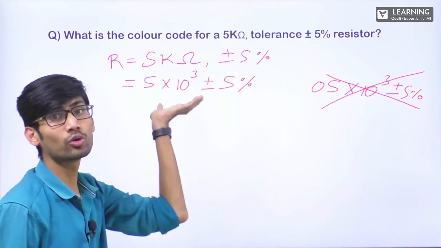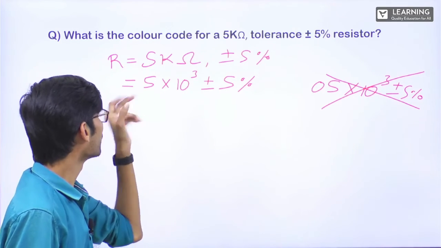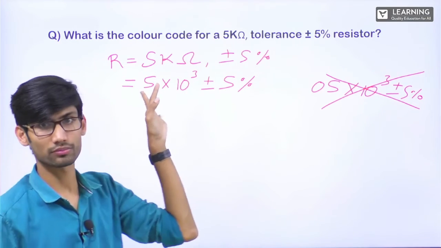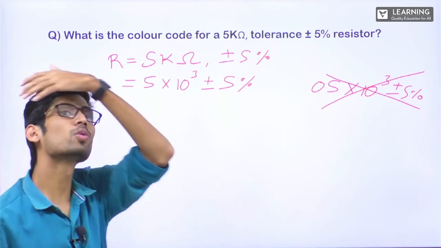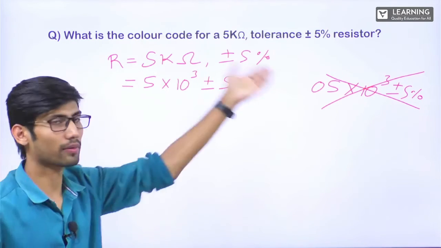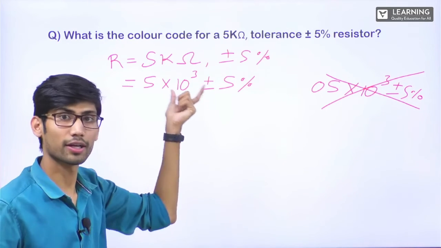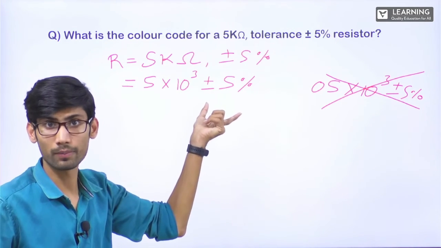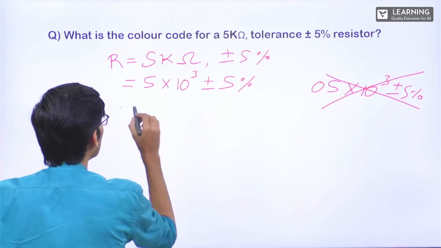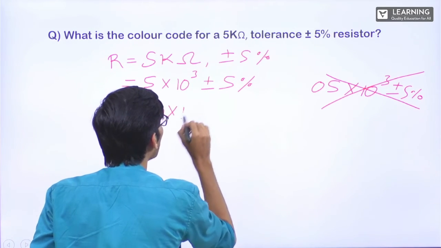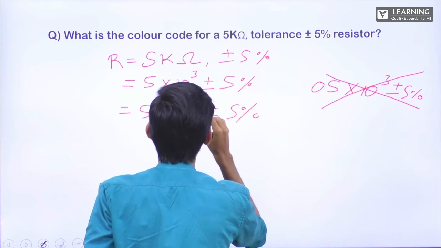Because you could think, oh, this is the multiplier which is already given. This is 5. Now there should be one more, because there are 2 digits in a 4 band, right? Only 1 digit is given, what to do, and you put a 0 there. That is wrong. If this is given, that means this only you have to consider. Now first we need 2 digits. For that we will write it as 50 into 10 power 2 plus minus 5%. Clear?